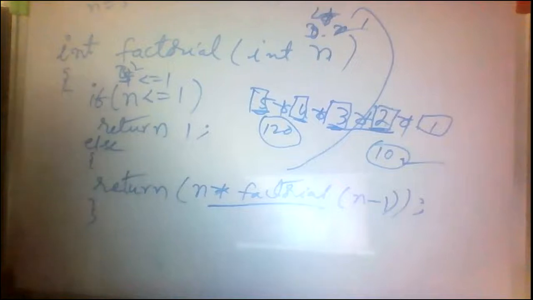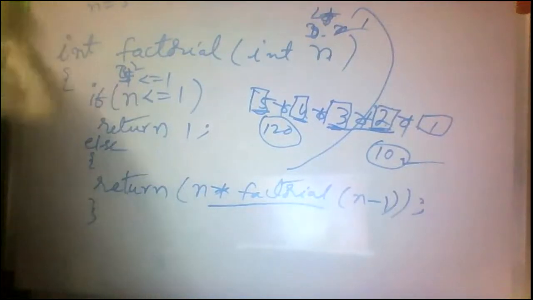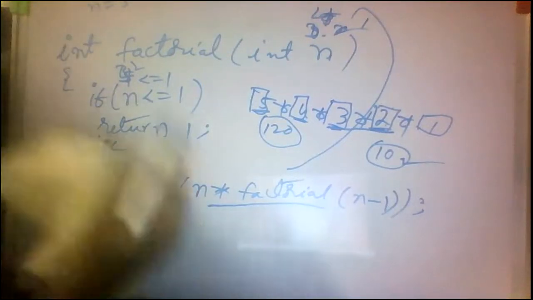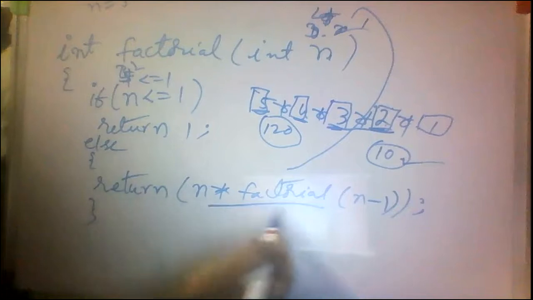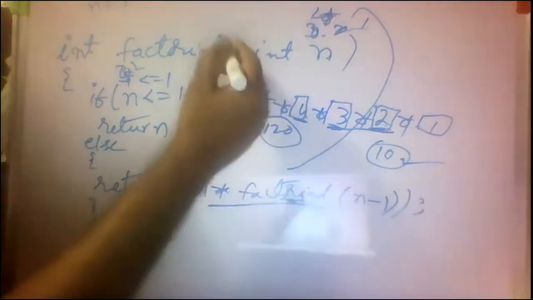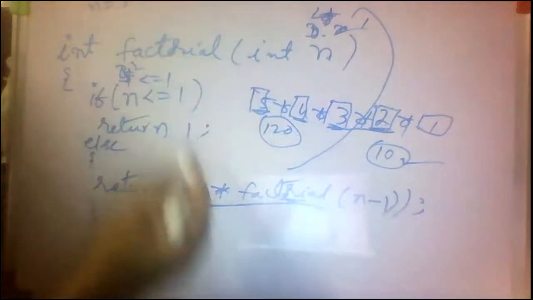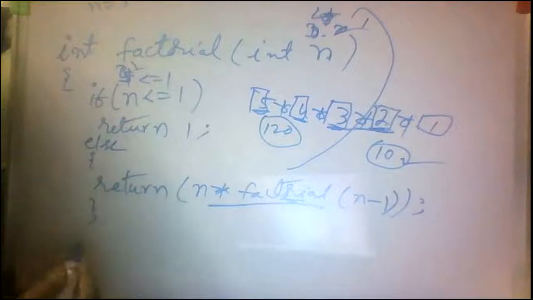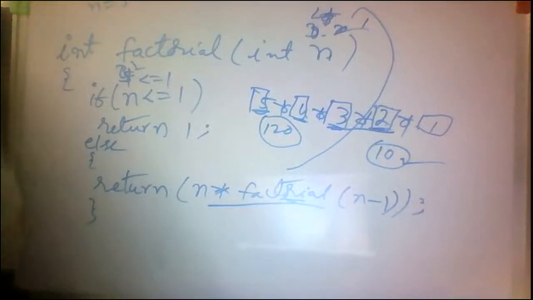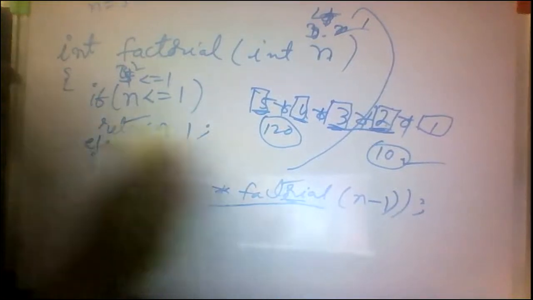For example, a for loop statement. Clear, all of you? This is a recursive function: a function calls itself again and again until the condition becomes false.